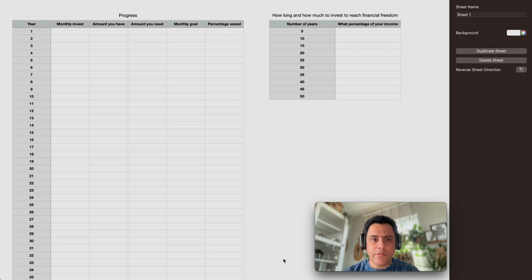I've seen so many of my friends foregoing investing altogether because they don't know how many years and how much they need to invest to reach financial freedom. They don't have any kind of plans. So it's really hard for them to start investing because they don't know how much they need to start with.